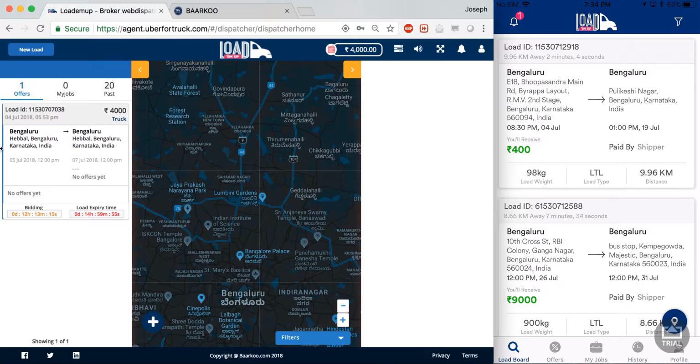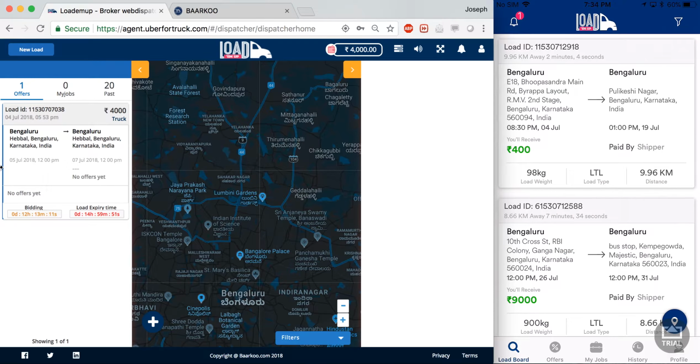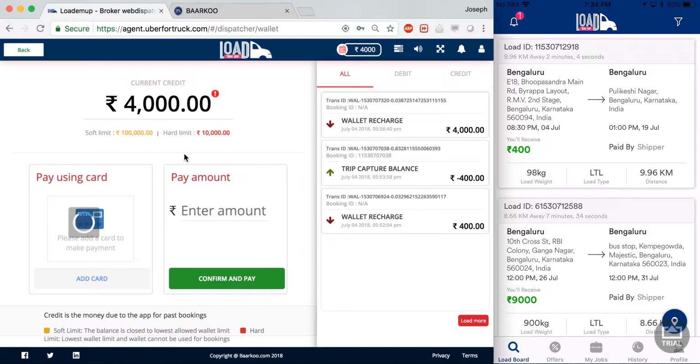Coming back to the load board, I am now going to move on to the shipper's desktop application. Now the shipper has a wallet too, and that is the balance that has been shown here. The balance in the shipper's wallet is 4,000 rupees. And that wallet can be recharged by clicking on the wallet icon.